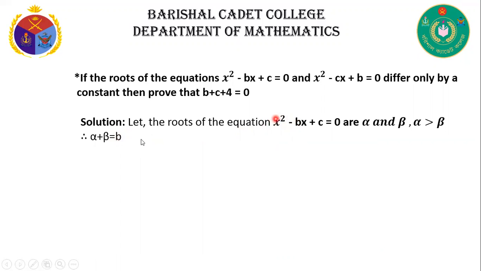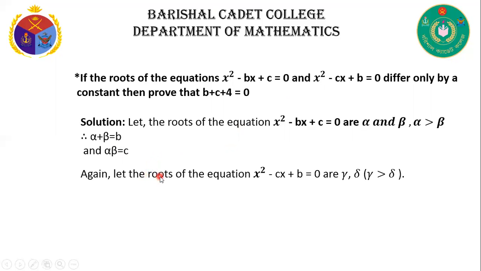Here a means 1. That's why we can write alpha plus beta is equal to minus b by 1. And the product of the roots, that means alpha beta, is equal to c by a, that means c by 1, that means c.